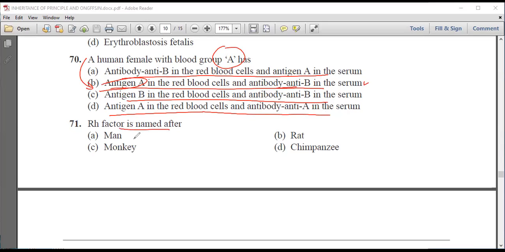Rh factor is named after man, rat, monkey, or chimpanzee. We know that it was named after the monkey. So C is the correct answer.